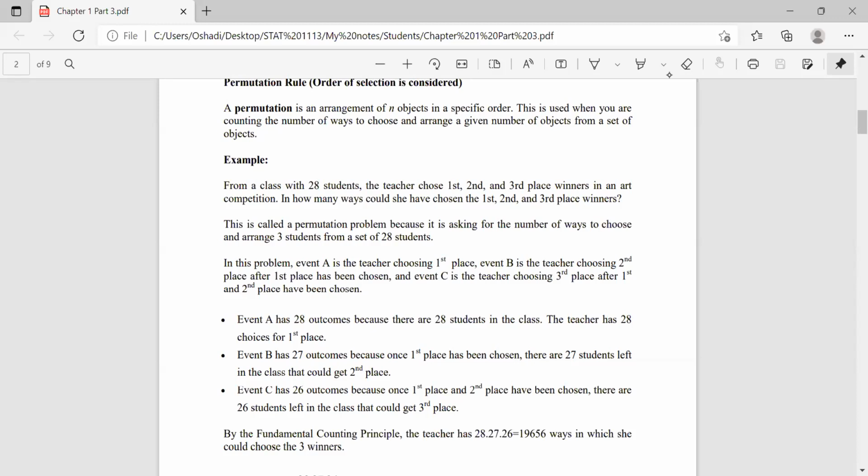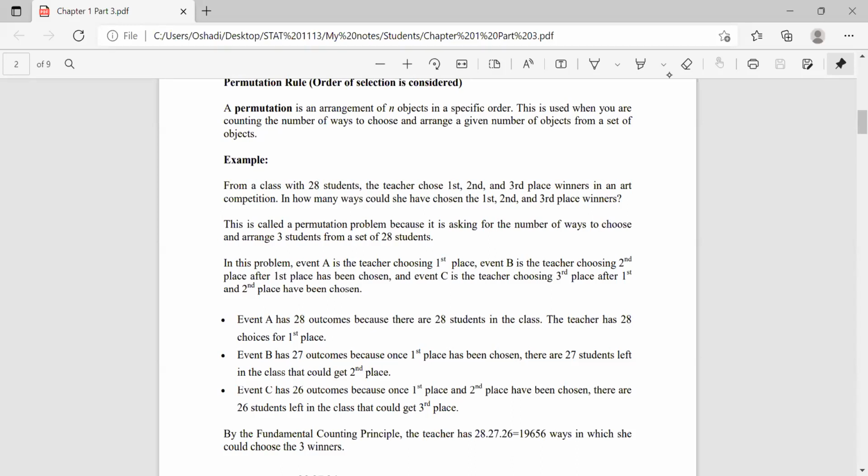So here there are 28 students, altogether 28. So now the teacher has to select 3 students as the winners, and not only that, she has to assign the places. Who is the first, who is the second, and who is the third.